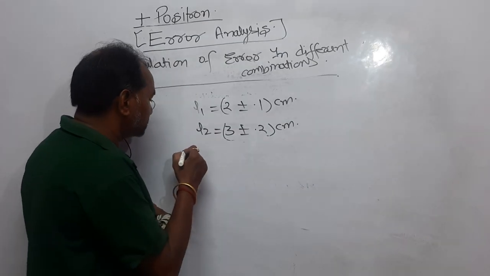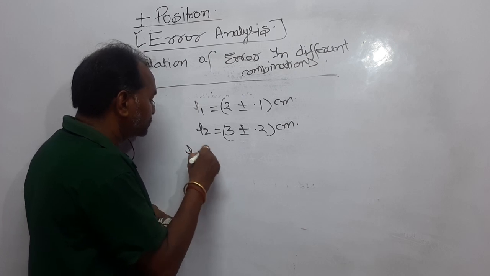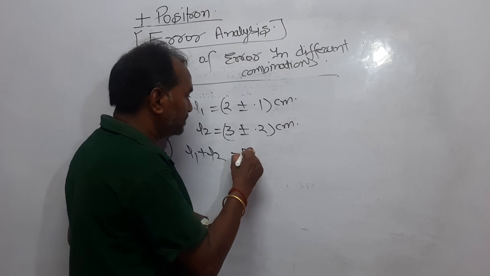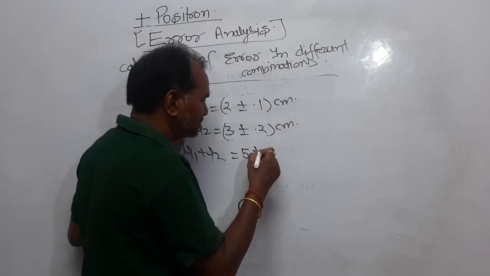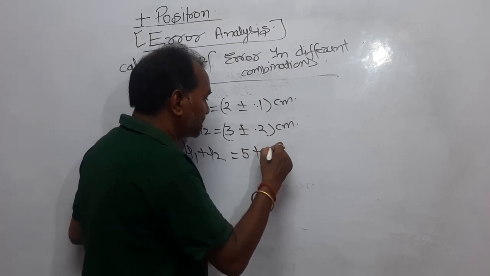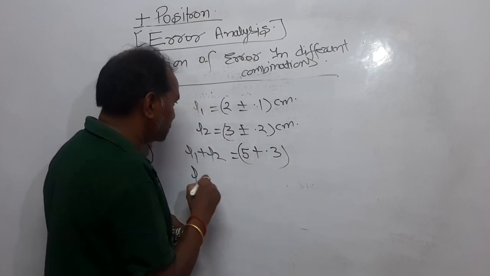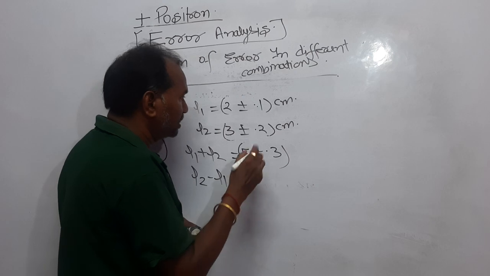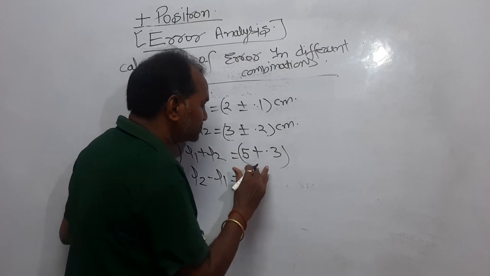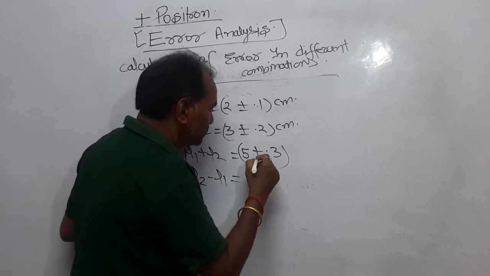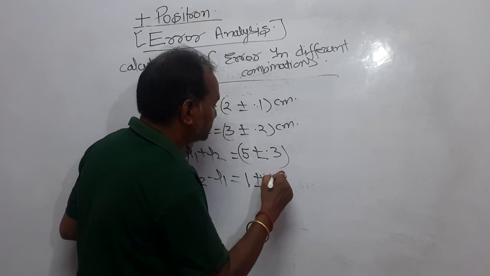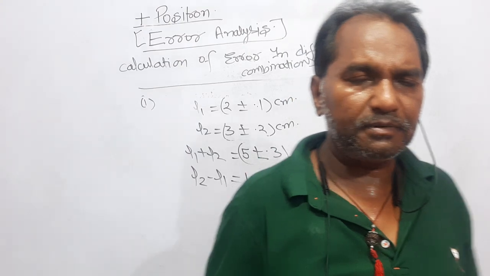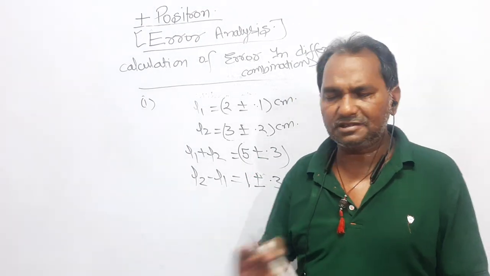So if it is given that you have to do L1 plus L2, then L1 + L2 is equal to 3 + 2, that is 5, and 0.2 + 0.1, that is 0.3. And for L1 minus L2 or L2 minus L1, 3 − 2 is 1, and the error again will be added, that is ± 0.3. So whether it is y = a + b or y = a − b does not matter.